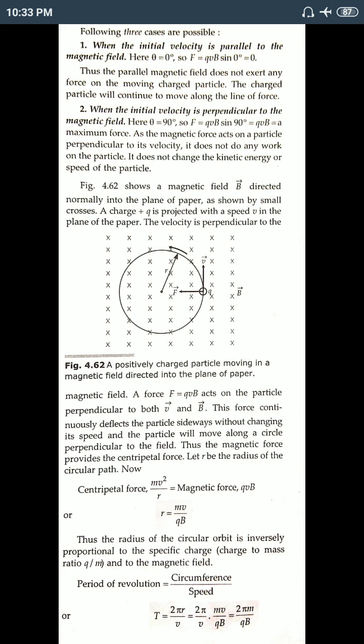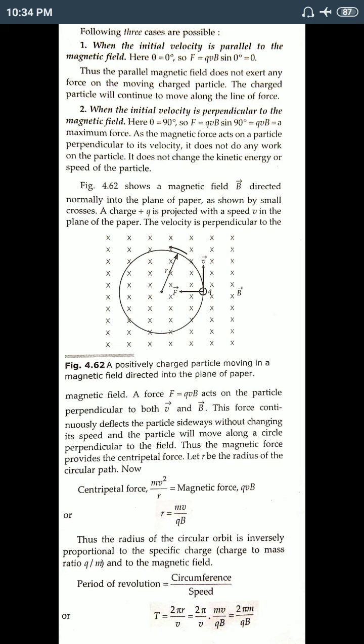Now if we find the period of revolution, the time period for one revolution, it is the circumference of the circular path divided by the speed.